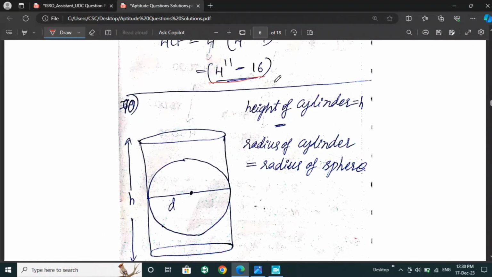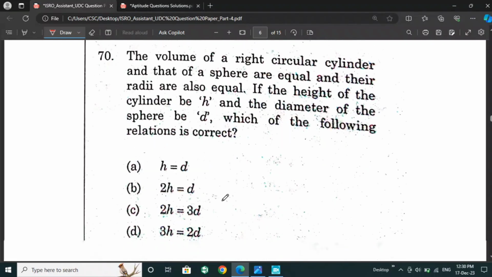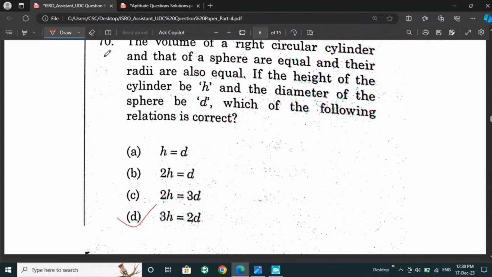You can read the question once again. Then if we equate the volume of the right circular cylinder with the volume of the sphere, we'll get 3h is equal to 2d as the answer. So option D is the right answer for this question.